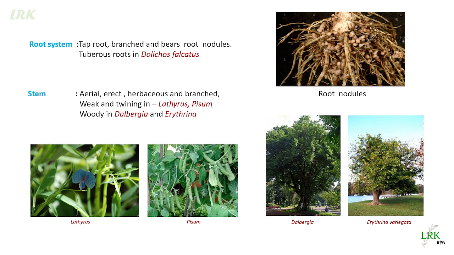They climb the support with the help of tendrils. And it is woody in Dalbergia and Erythrina. You can see here in these pictures, this is Dalbergia and this is Erythrina variegata, where the stem is woody. In Lathyrus and Pisum, it is weak and twining, it climbs over the support. So this is root system and stem in the Fabaceae family.